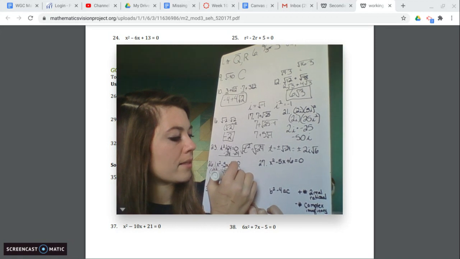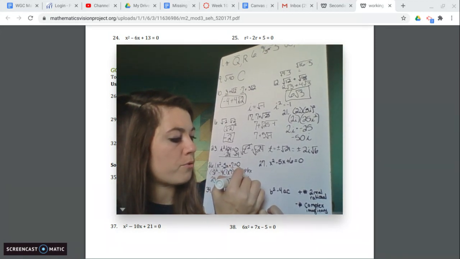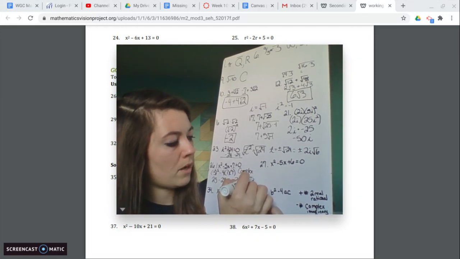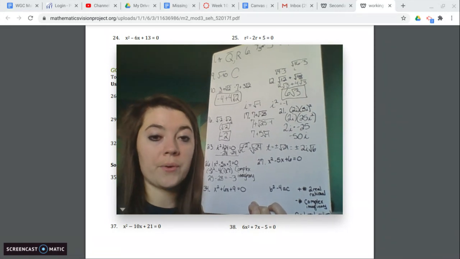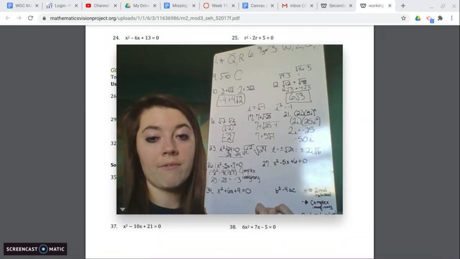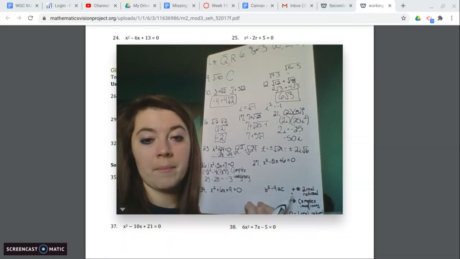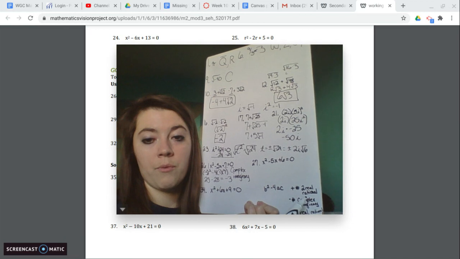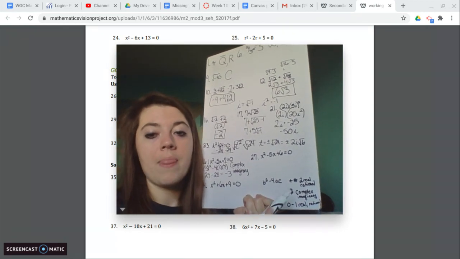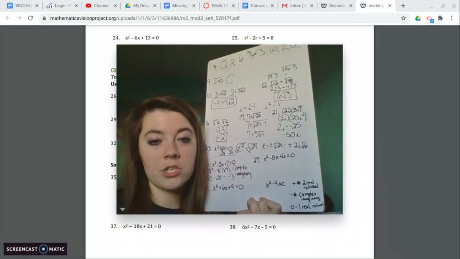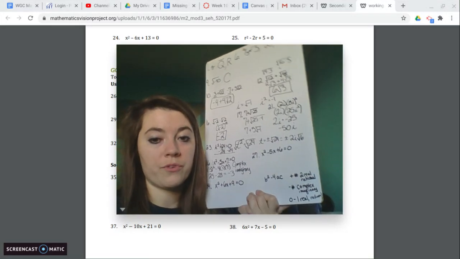So this is complex and imaginary for what the roots would be, which means it's not actually touching the x-axis ever. It's floating up above it or down below it, but it's never going to actually cross. Now, when we have a positive number, that means we have two real rational numbers. When we have a 0, that means there's only one real rational solution because it's sitting on the x-axis. So there's only one root for that.